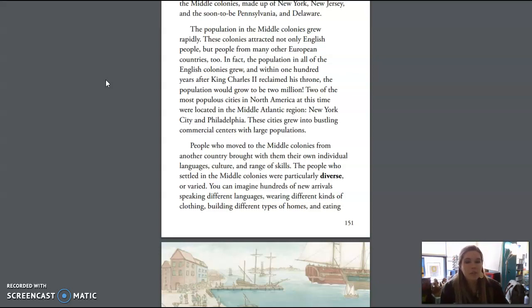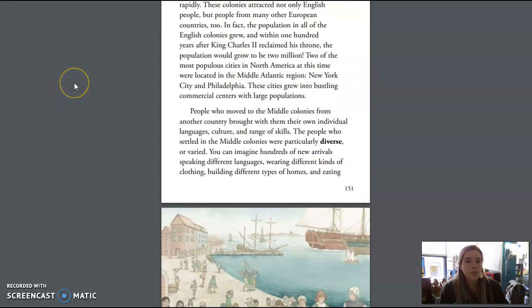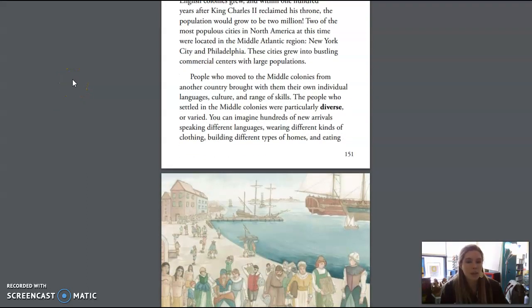In fact, the population in all of the English colonies grew, and within 100 years after King Charles II reclaimed his throne, the population would grow to be 2 million. Two of the most populous cities in North America at this time were located in the Middle Atlantic region: New York City and Philadelphia. These cities grew into bustling commercial centers with large populations.